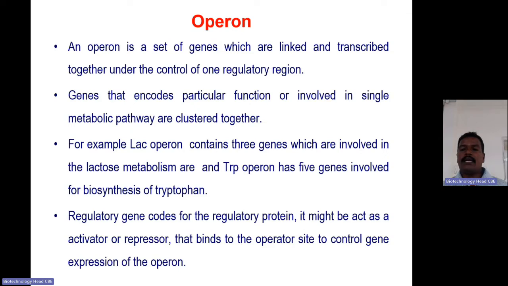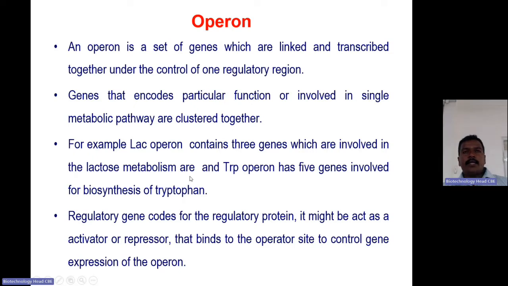For example, the lac operon, which is involved in lactose metabolism, has 3 genes which are important for lactose metabolism. And the trp operon has a cluster of 5 genes, all involved in tryptophan synthesis.